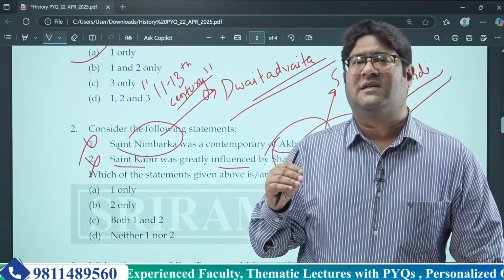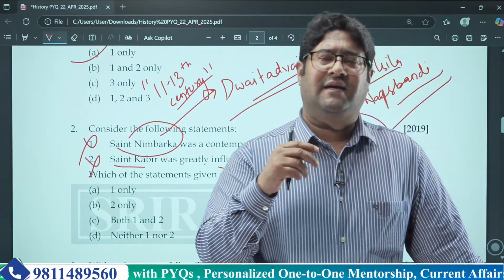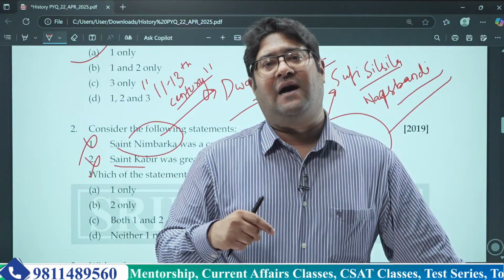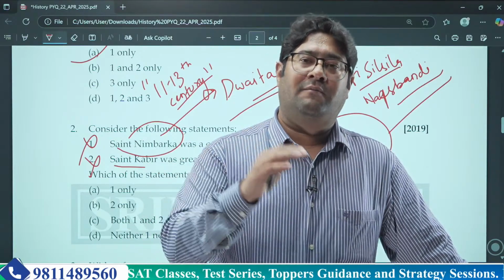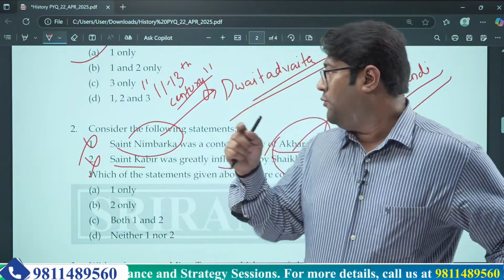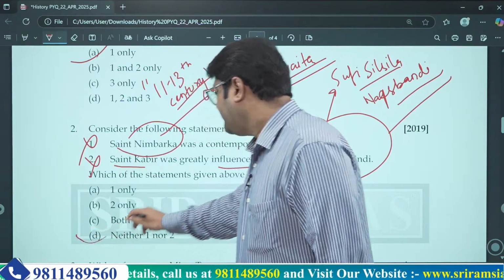But other Sufi silsilas like Naqshbandi were not tolerant at all, and they were orthodox by nature, and they always asked their followers to go back to the real form of Islam or towards the Sharia law. So both the statements are incorrect, so the correct answer is D.